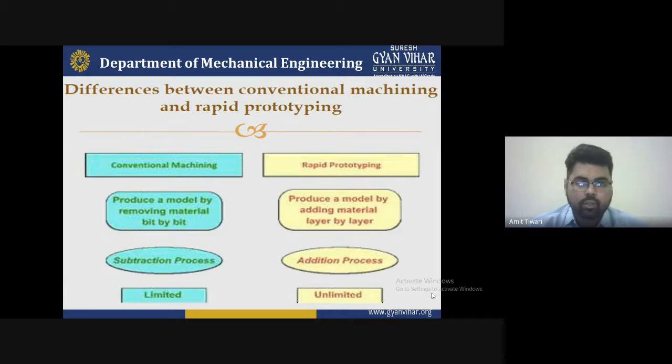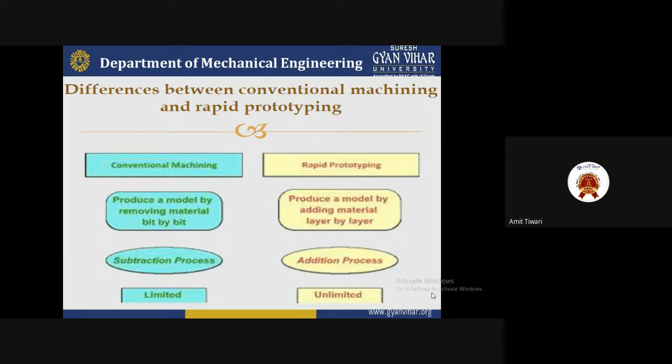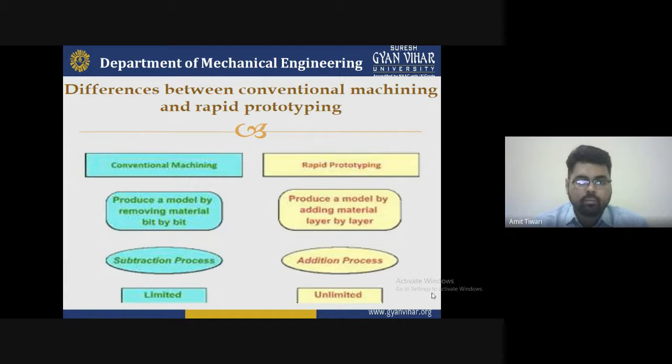If you are working on the lathe machine, you use a single point cutting tool. If you are working on the drilling machine or milling machine, you have to use a multi point cutting tool. So depending upon what type of operation and what type of tool we are using, the common thing in all these processes is the removal of material. In a conventional machine it is byte by byte, a removal of material.